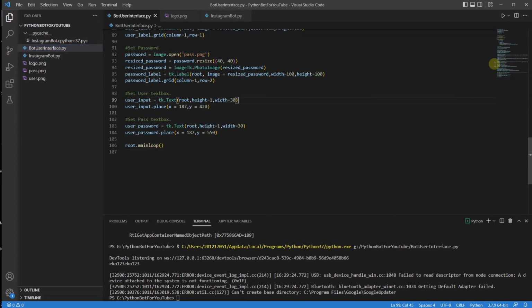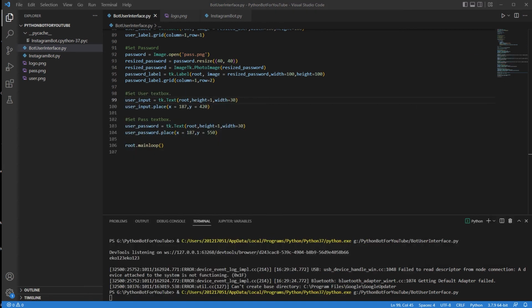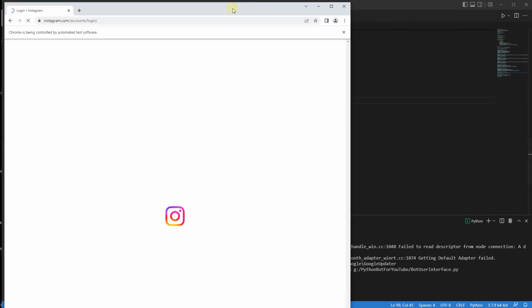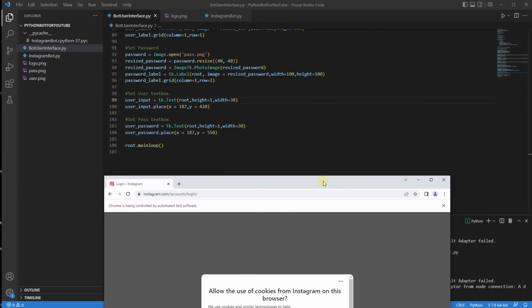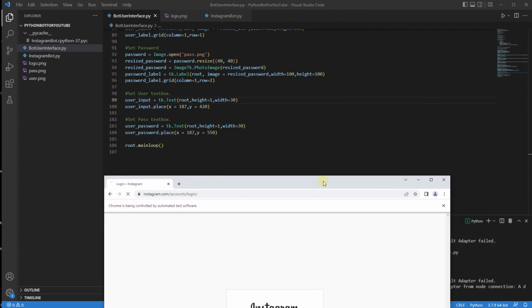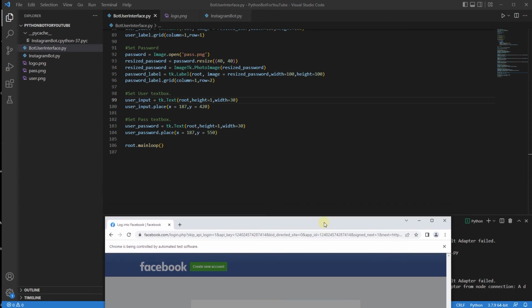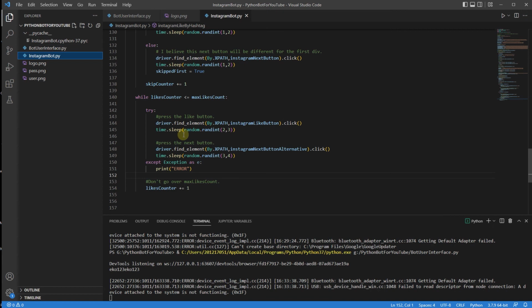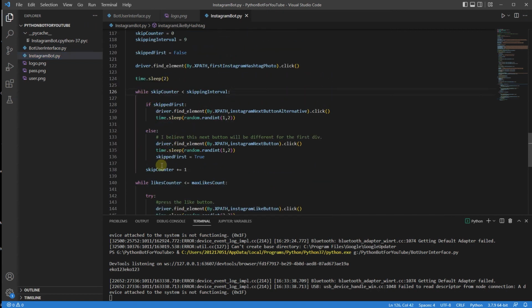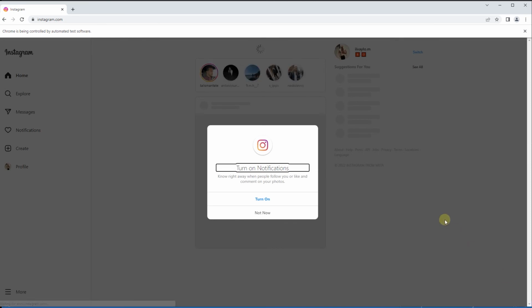I do hope we do not have any debugging sessions currently. So again, let's run it and see if everything is actually going to be good. All right, username, password. Let's bring this down like so. And currently we should be ready to go. We should be starting the liking action. Oh, I think this is going to be a problem. No, it's actually not. Okay. We should be starting the liking action after the 9th button click, so to the most recent ones, let's go.